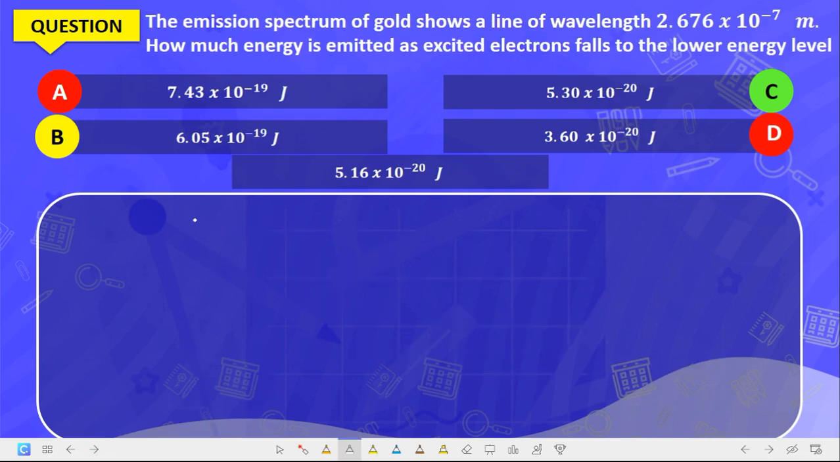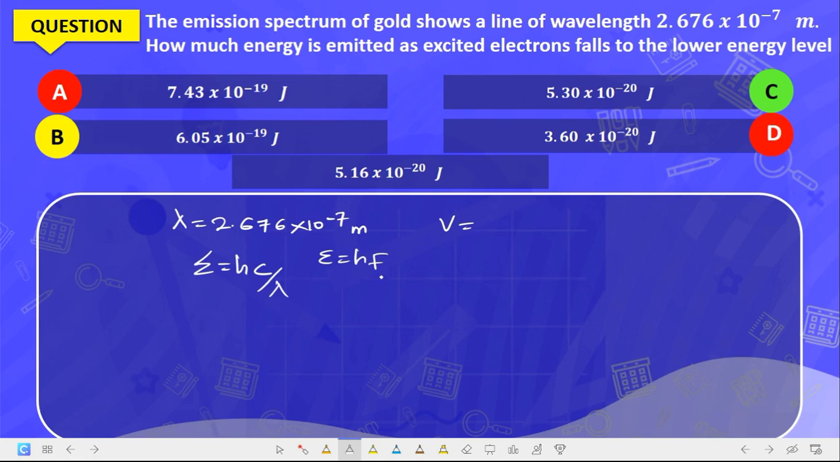Now the next question says, the emission spectrum of gold shows a line of wavelength 2.676 times 10 raised to the power of minus 7 meter. How much energy is emitted as an electron falls to the lower energy level? Now the energy is equal to hc over lambda. Our energy is h times the frequency, but we know that v is what?